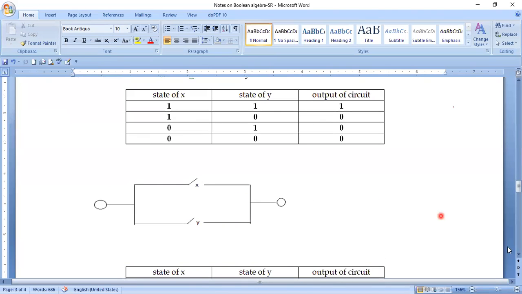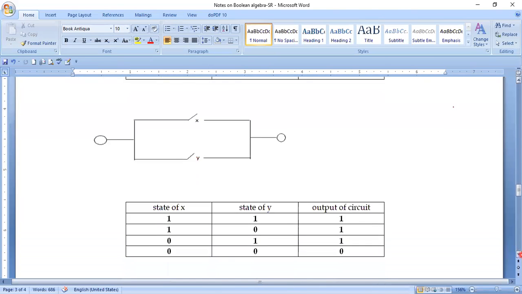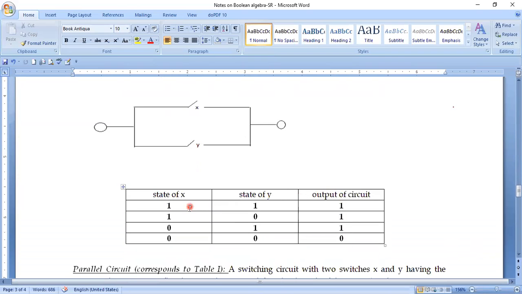If I consider the parallel circuit, you will get a similar table like this, where the state of X and Y are both switches open, and there is no current flow. If this switch is open and this is closed, current will flow through this path. If the reverse, current will flow through this path, and if both of them are closed, current flows. If I look into this chart in detail, you will find that this corresponds to the additive operation of two element Boolean algebra.